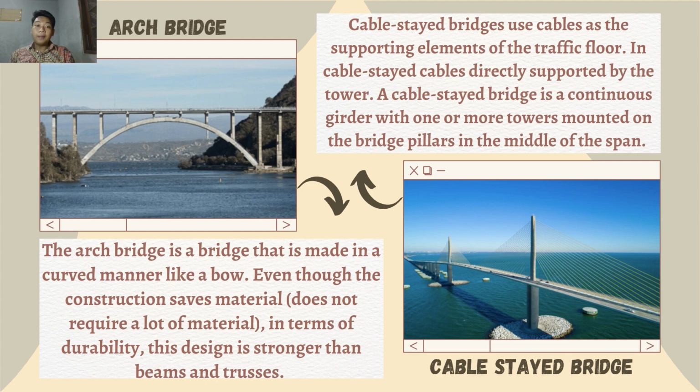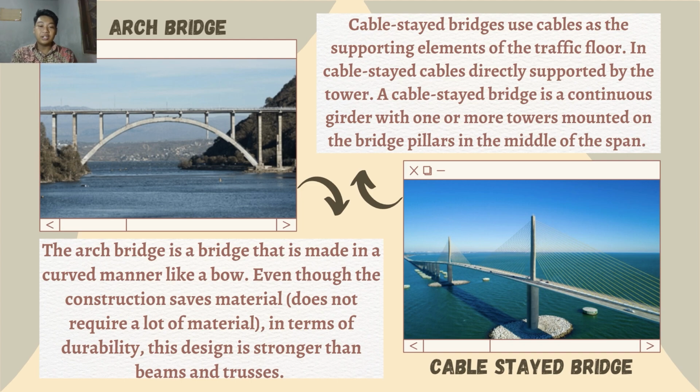Loads are pushed to the abutments on both sides. The arch or semicircle bridge design naturally diverts the load received by the floor of the bridge from vehicles to the abutments that keep both sides of the bridge from moving sideways.